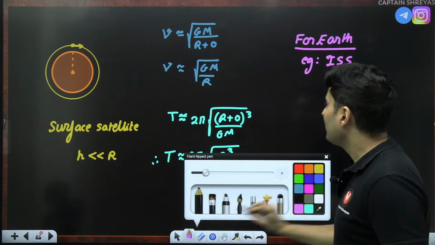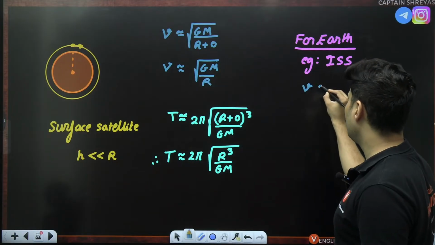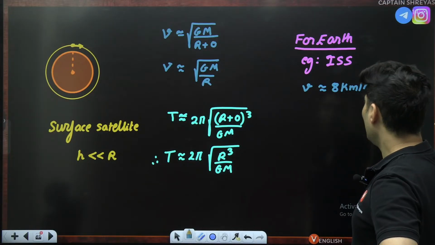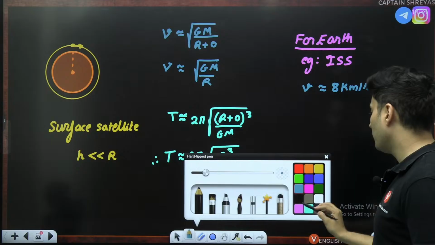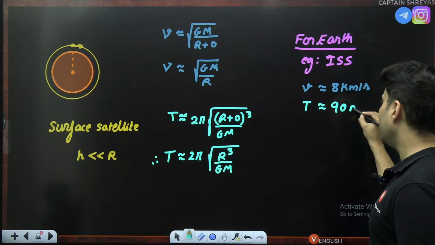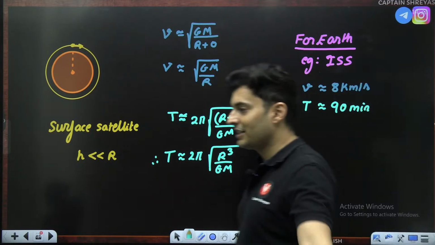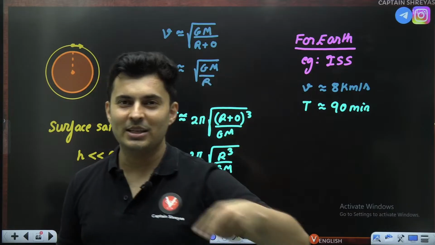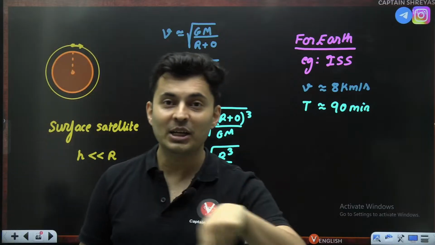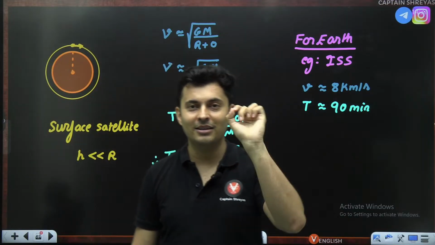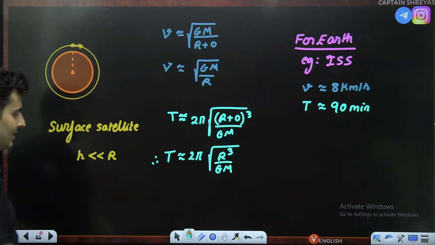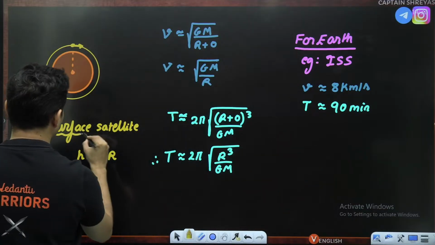So you will see that the escape speed comes out very close to, I think, around 8 kilometers per second. That's huge, but not very huge. It's less than 11.2, which is the escape speed. And the time approximately comes close to 90 minutes. Yes, 90 minutes. Imagine people in the International Space Station go around the Earth in just 1.5 hours. We take 24 hours. They just go around the Earth in just 1.5 hours. That is what they do. This is for surface satellite. Everybody clear about this? These are surface satellites.